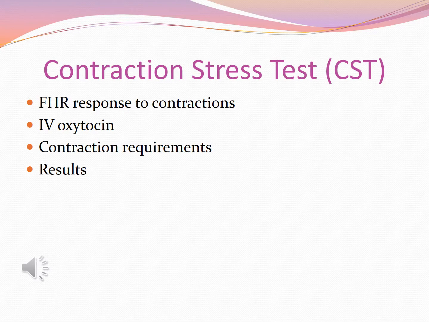Equivocal, the fetal heart rate decelerations that occur in the presence of contractions more frequent than every 2 minutes or lasting longer than 90 seconds. Unsatisfactory, fewer than 3 contractions in 10 minutes or an uninterpretable tracing. Contraindications to the contraction stress test generally include conditions that are also contraindications to labor or vaginal delivery.